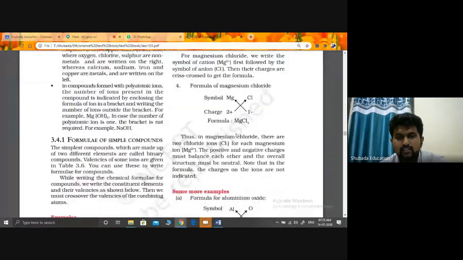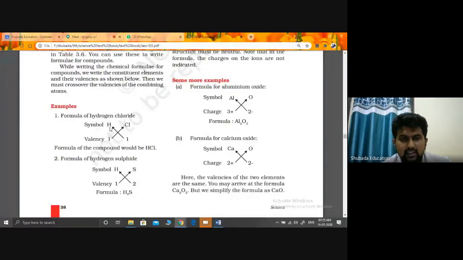See, formula of a simple compound HCl. Why HCl? H has what? Valence of 1. Okay, Cl is what? Valence of 1. So 1 to 1 it becomes HCl. Okay, and this is what? A positive ion. This is negative ion.